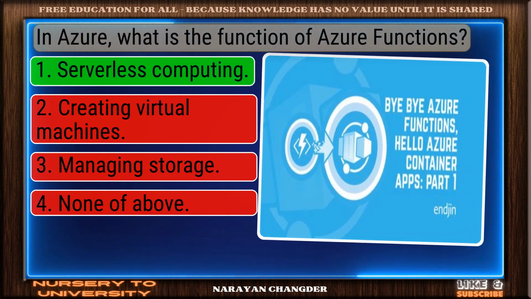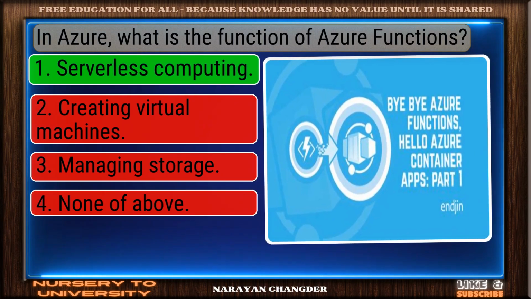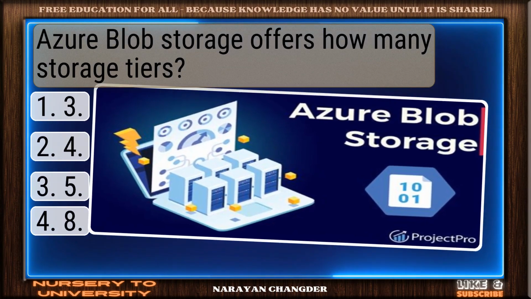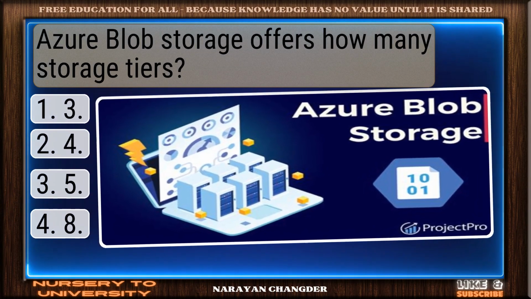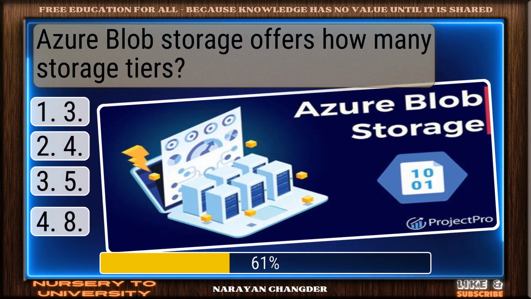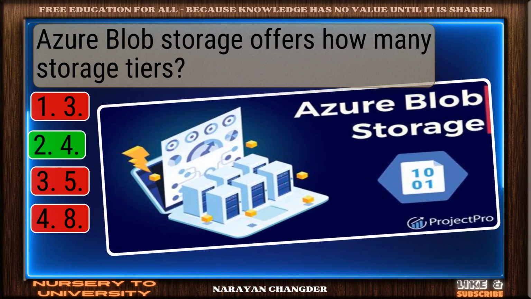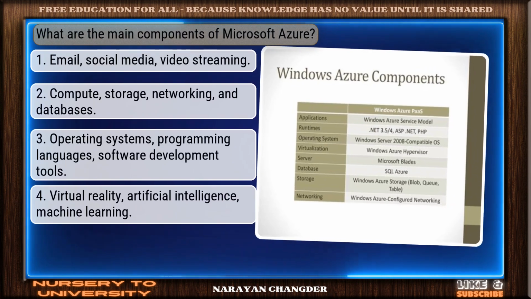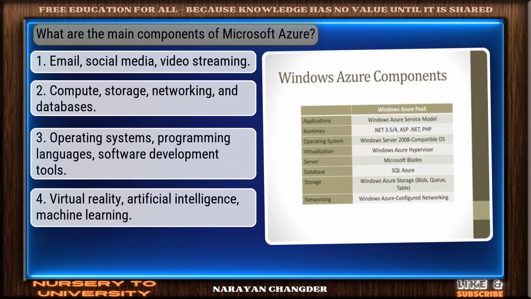Excellent choice. Serverless computing is the right answer. Question number 42. Azure Blob Storage offers how many storage tiers? Right again, 4 is a valid answer. Question number 43. What are the main components of Microsoft Azure?